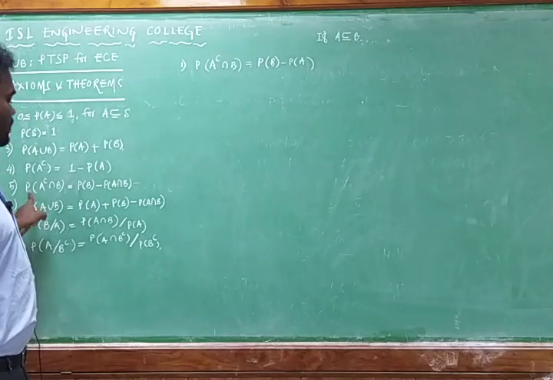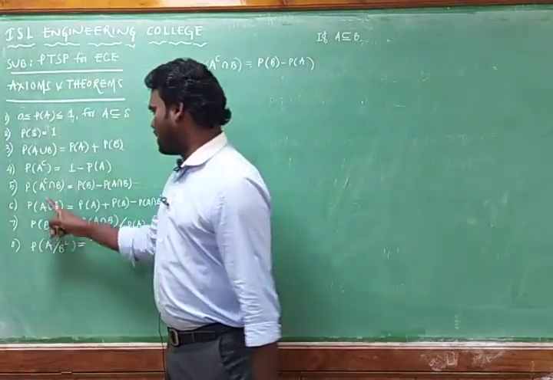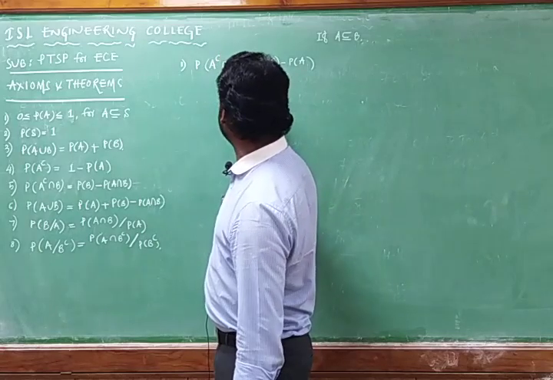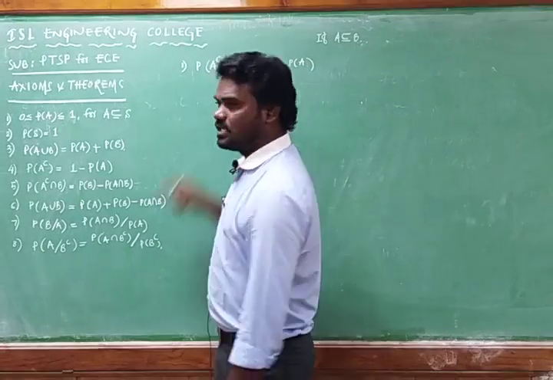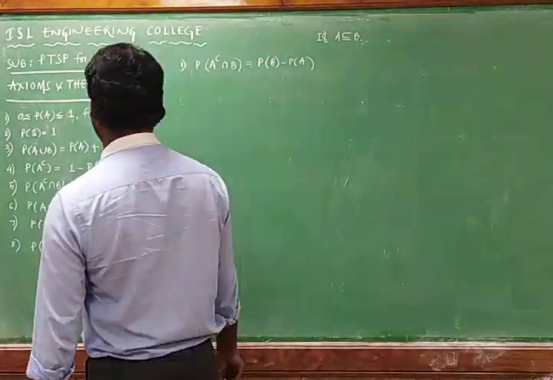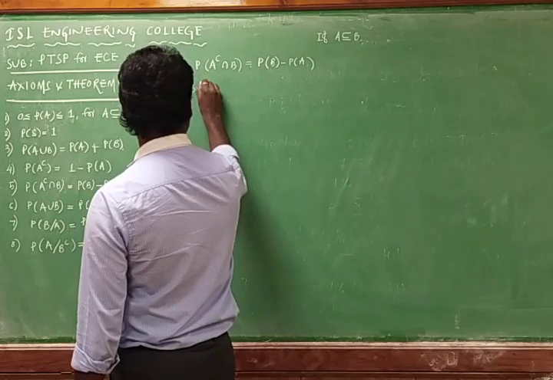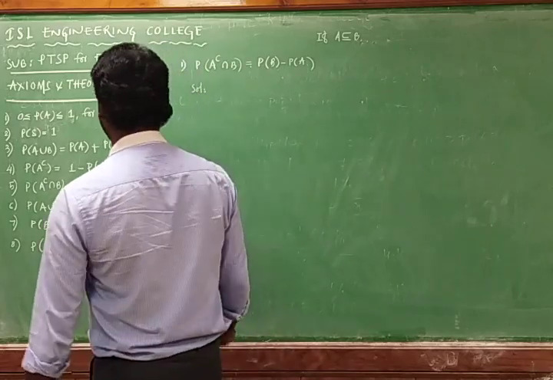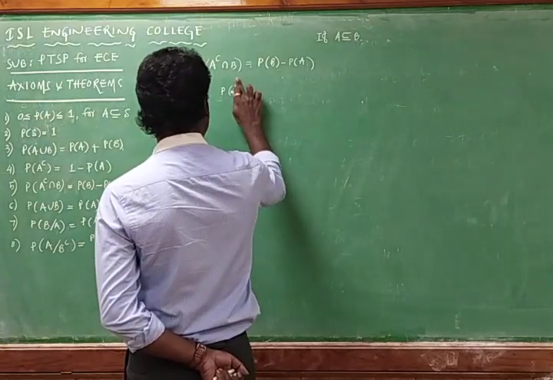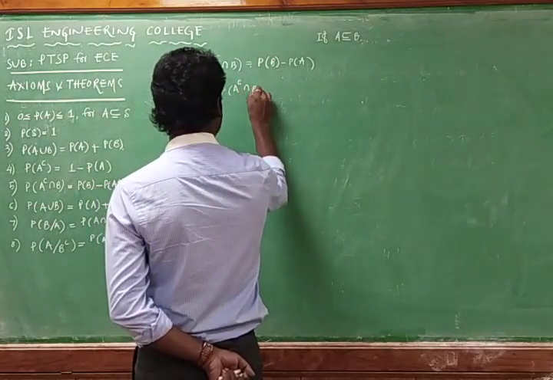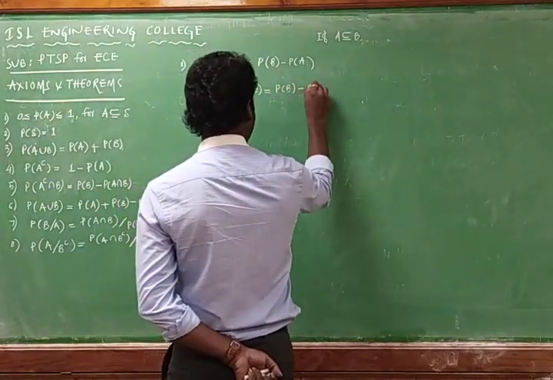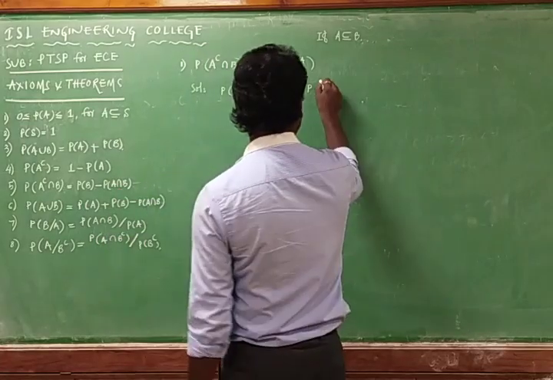That means we have to modify the fifth equation only. That is, the probability of A complement intersection B is equal to the probability of B minus the probability of A. Take the fifth statement, that is, the probability of A complement intersection B is equal to the probability of B minus the probability of A intersection B.